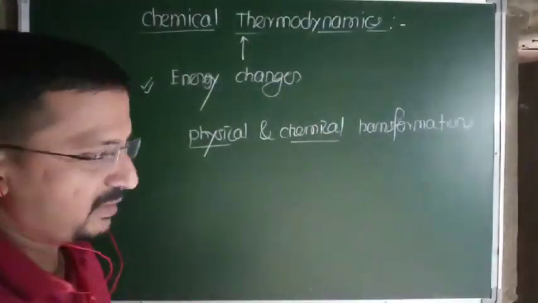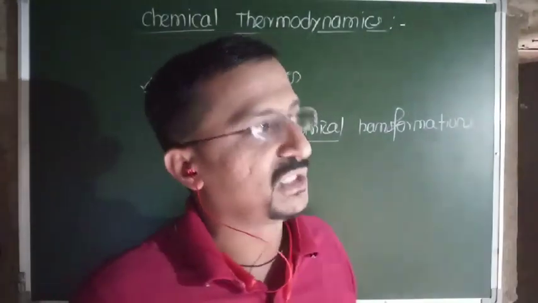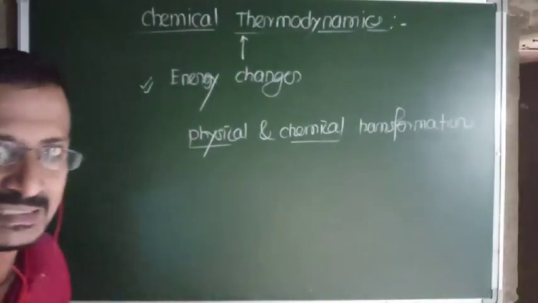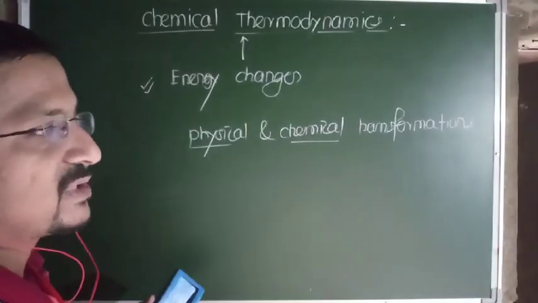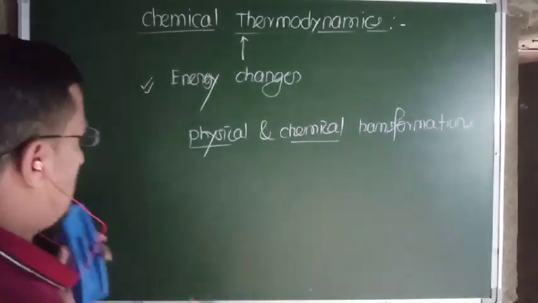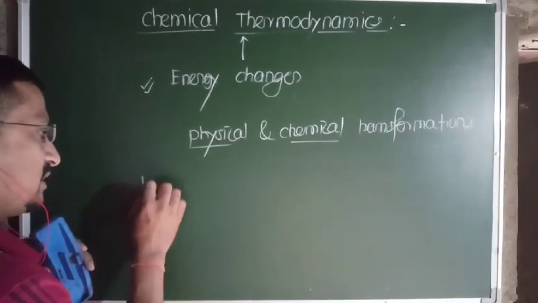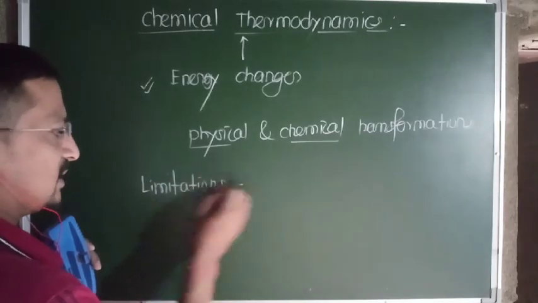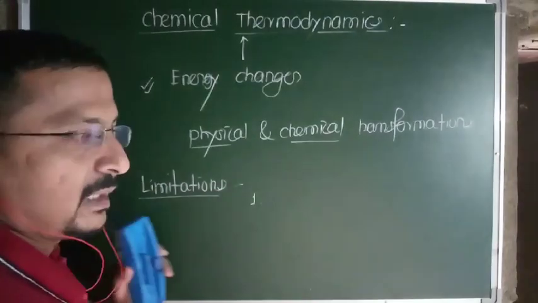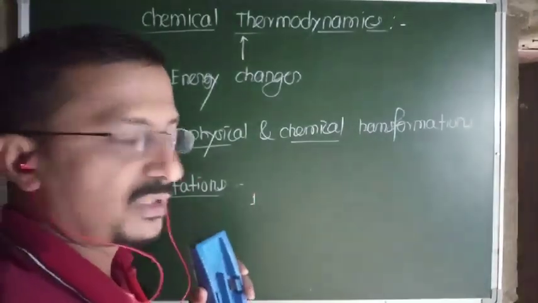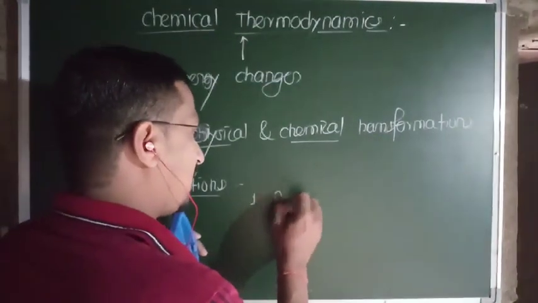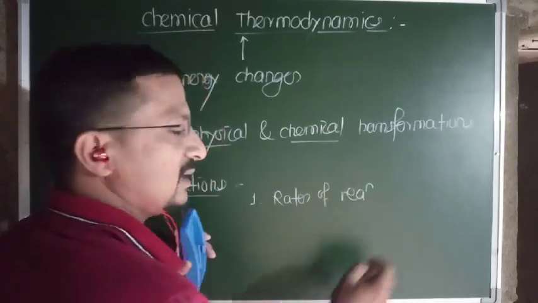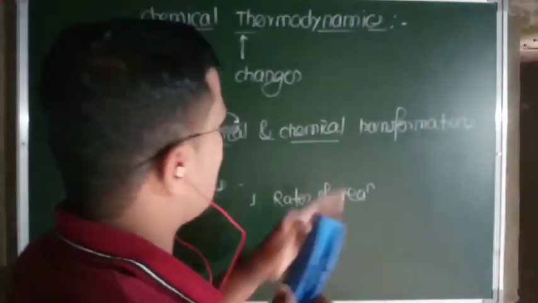Now as far as chemical thermodynamics is concerned, it has a wide range of applications in different fields of sciences, isn't it? But still it has some limitations or drawbacks. One limitation is that chemical thermodynamics or thermodynamics does not deal with the rates of reaction, in the sense that is the velocity or speed of the process of transformation.